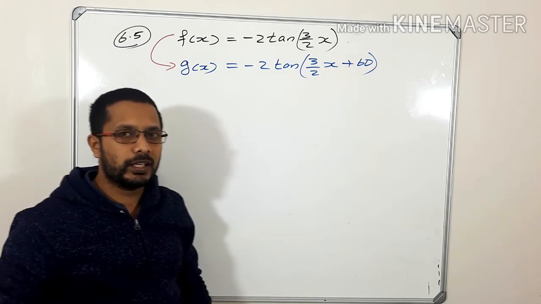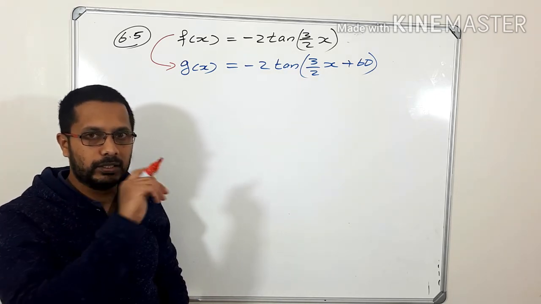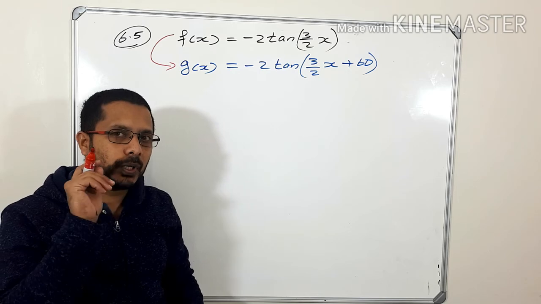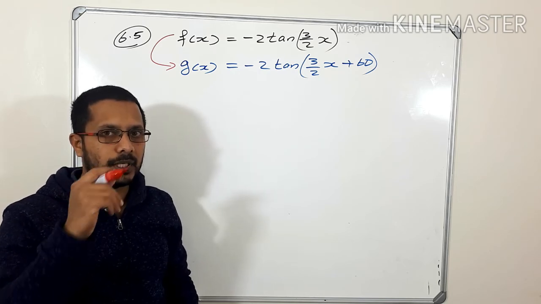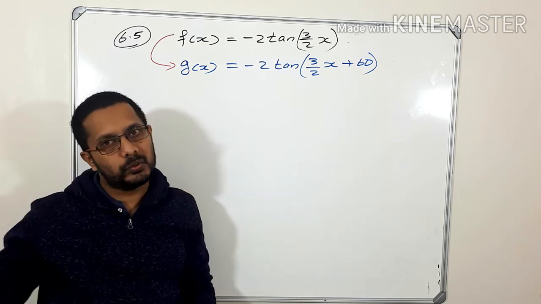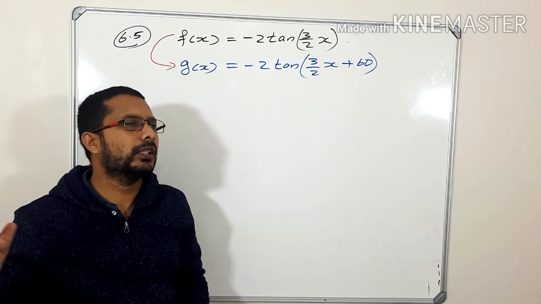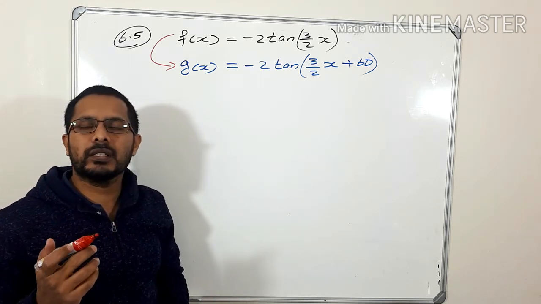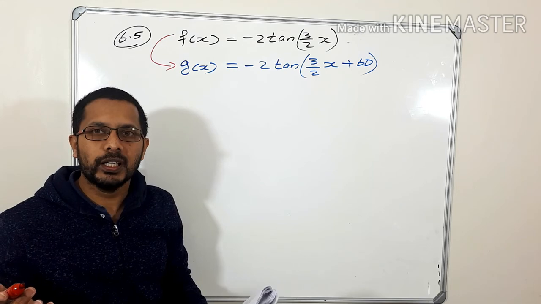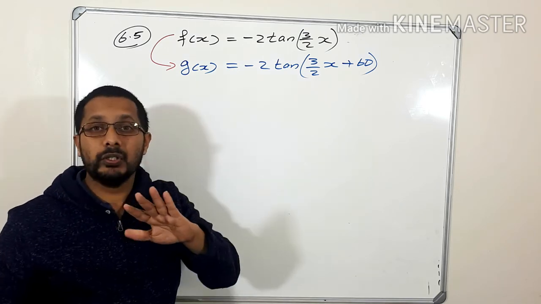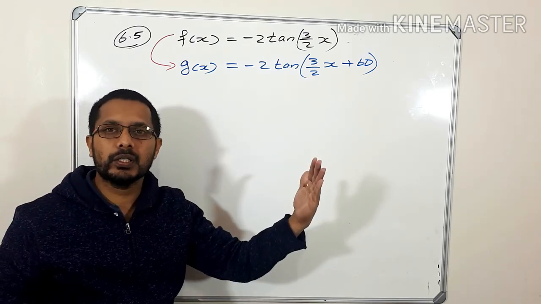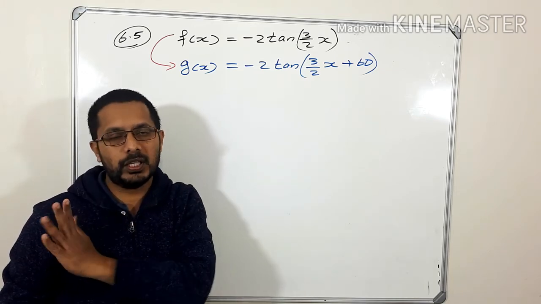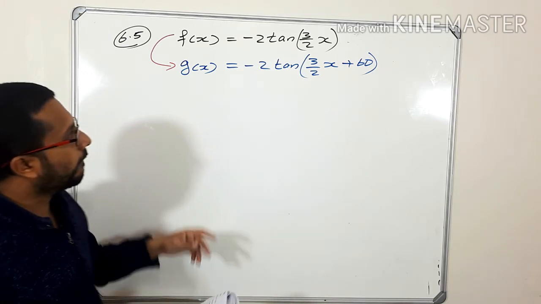So guys, those who studied this chapter, immediately you are answering in your mind. Plus 60 means 60 degrees to the left. Okay, but in this question it is wrong. Okay, so you studied like that. Plus 60 means 60 degrees to the left. But here there is a problem.